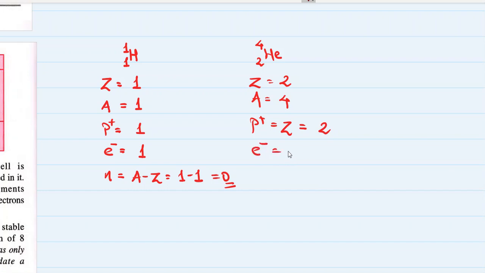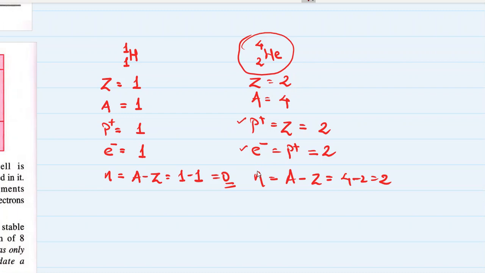Number of electrons, which is always equal to the number of protons, is also 2. Number of neutrons, which is mass number minus atomic number, is 4 minus 2, which is 2. So if you know the symbol of an element with its atomic number and mass number, you can figure out all the things. You can find the number of protons, electrons and neutrons. That's what you need to learn.